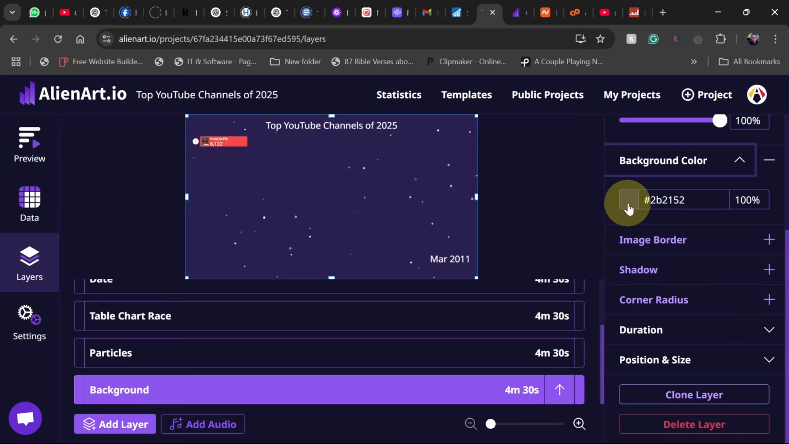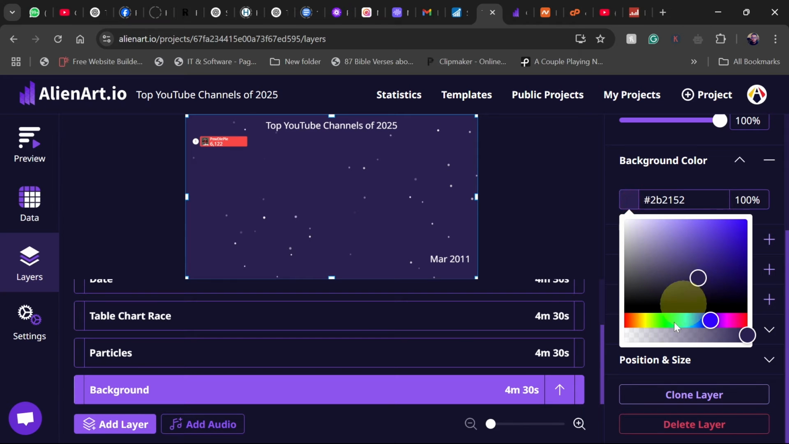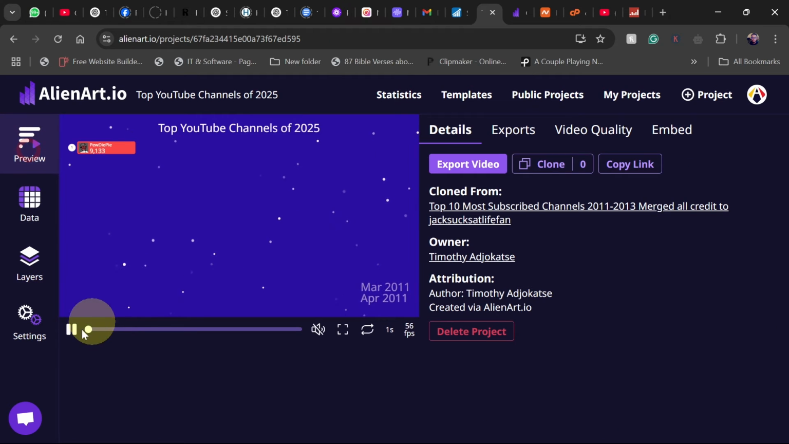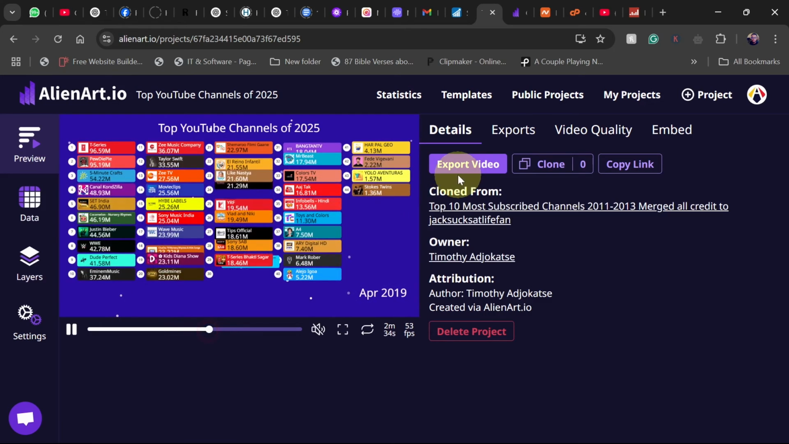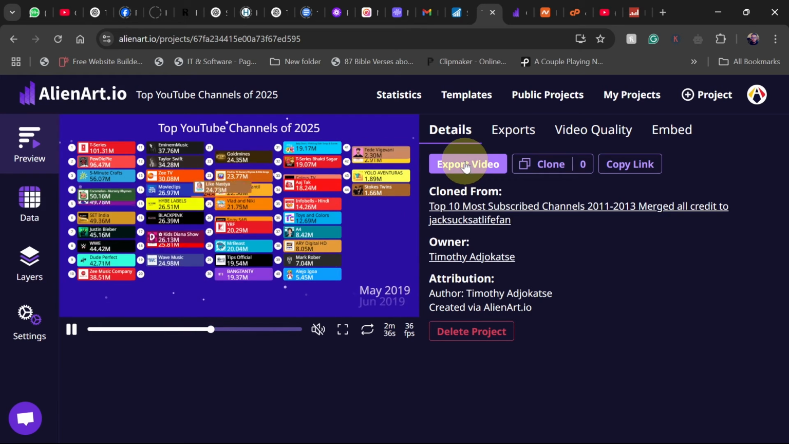If you want to select a different color, just go ahead and pick a different color right from here. Then see, I've been able to change the color. Okay, so this is basically how to do that. If you are done with everything, then you have the option here to export.